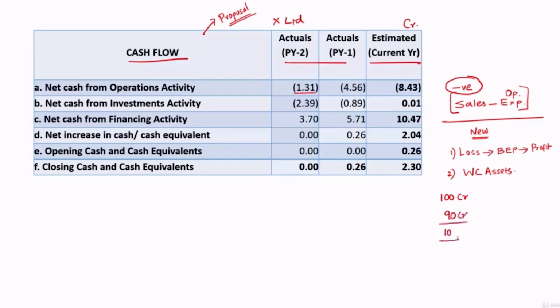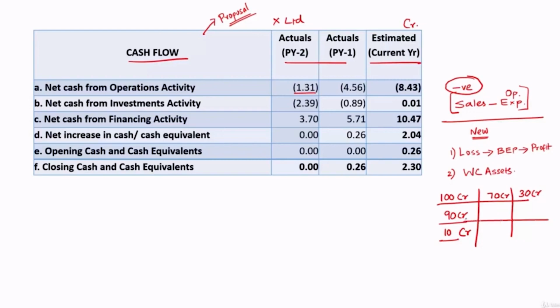Profit what they have made is 10 crore. But if you look at their cash flow position, you will conclude or you will see that they have not generated cash of 100 crore. Why? The reason can be like this. Out of 100 crore sales, let's say 70 crore is on credit. It means they have generated cash of only 30 crore.